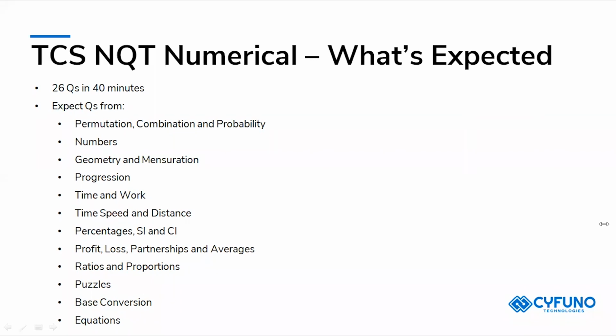So these are all the topics in NQT numerical ability they will be asking, right? You can expect all the questions under these topics. This is your sample topics, so you can also learn any other topics also.